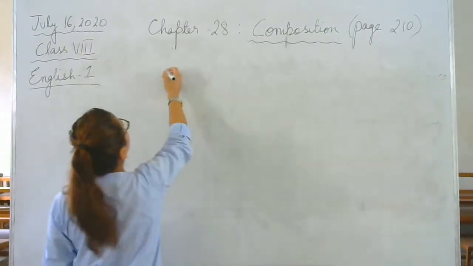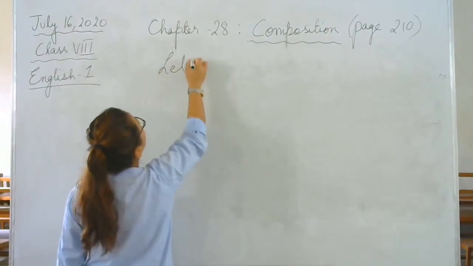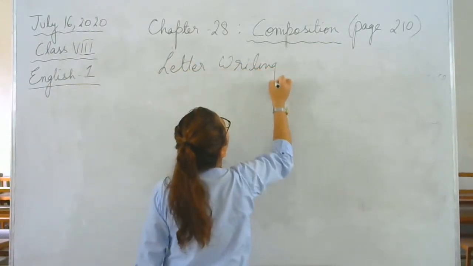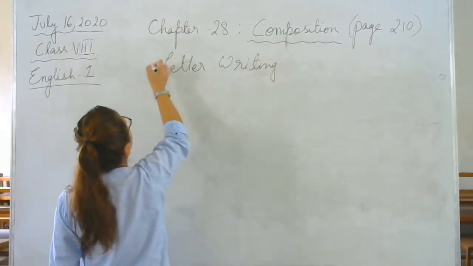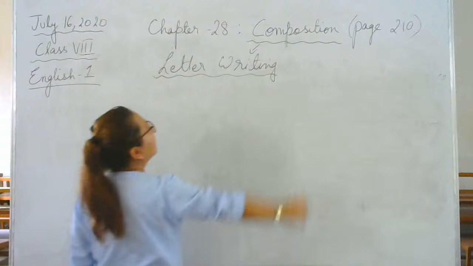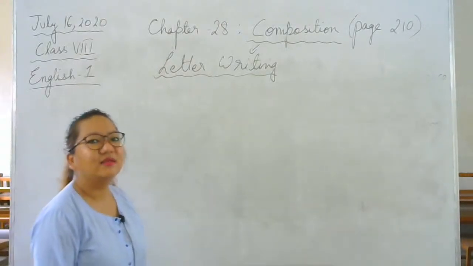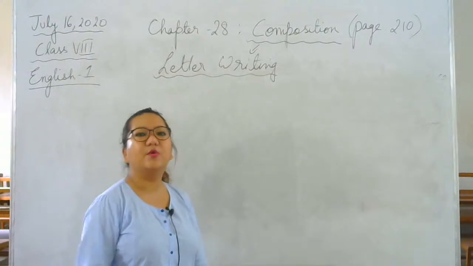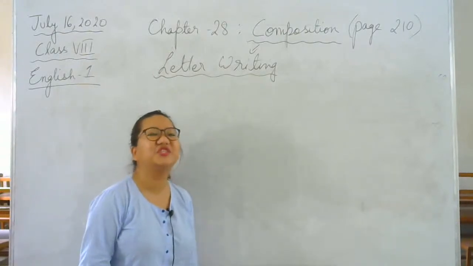We also have this thing called letter writing. Please write this down. Letter writing also falls under composition. I know how many of you used to memorize letters. You memorize applications.